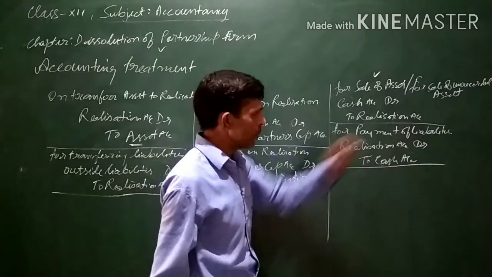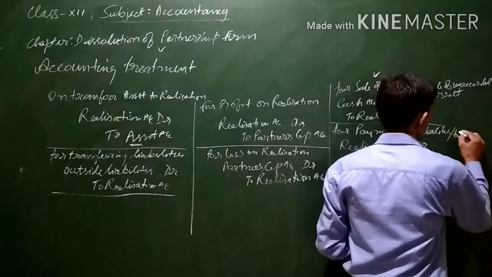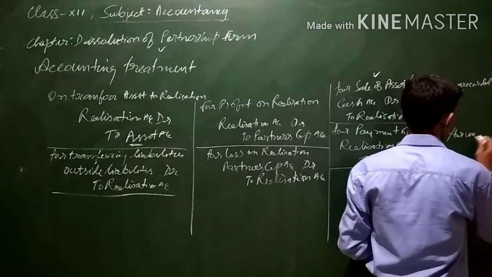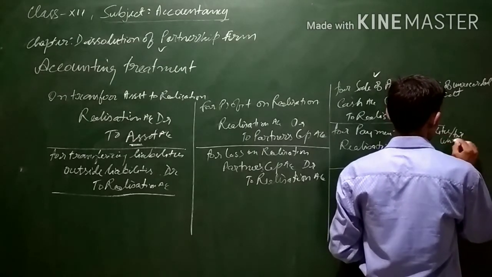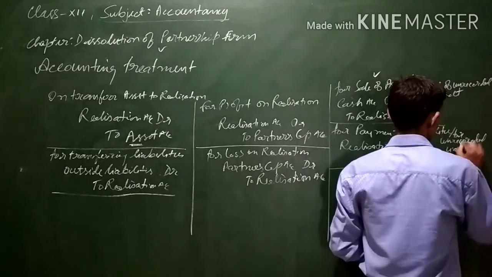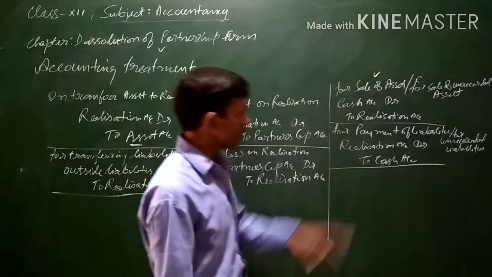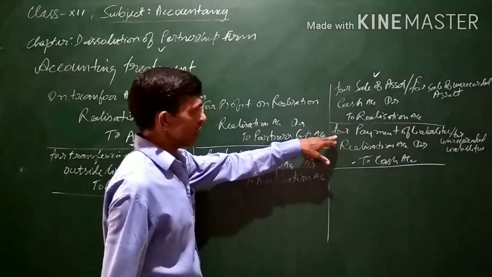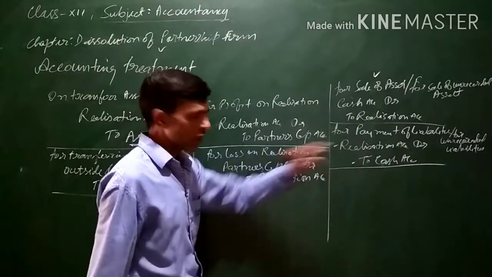Similarly, for payment of liabilities or for payment of unrecorded liabilities. If a liability is unrecorded and some payment is made, then the entry will remain the same. That is, realization account debit to cash. Whether the payment of liabilities is recorded or unrecorded, realization account debit to cash, that will be the general entry.